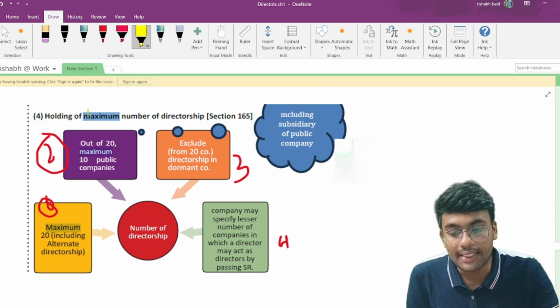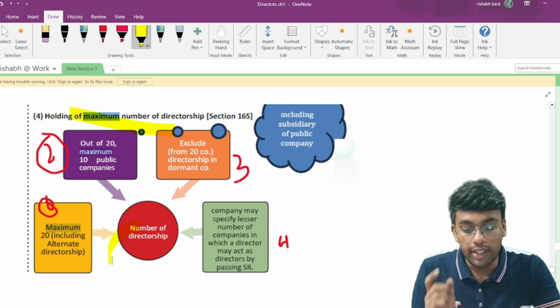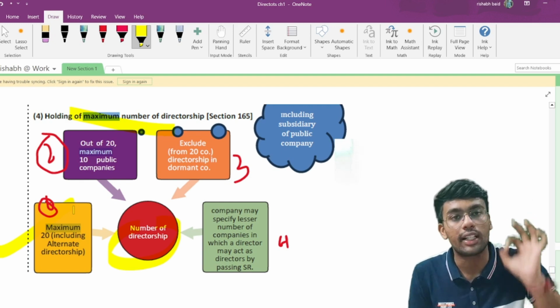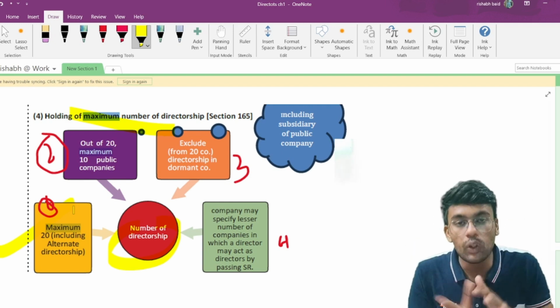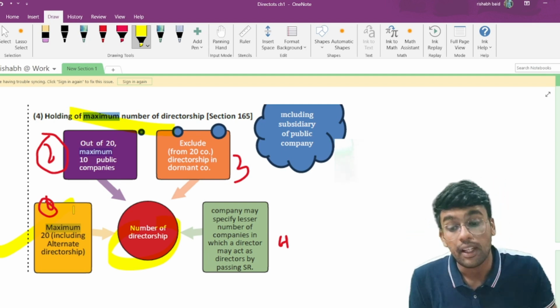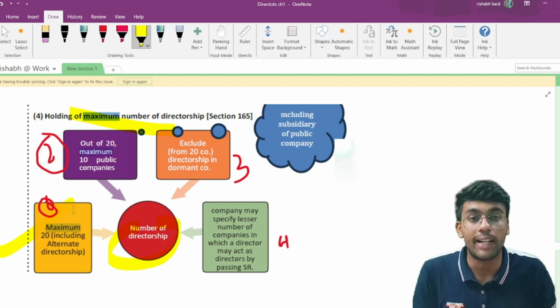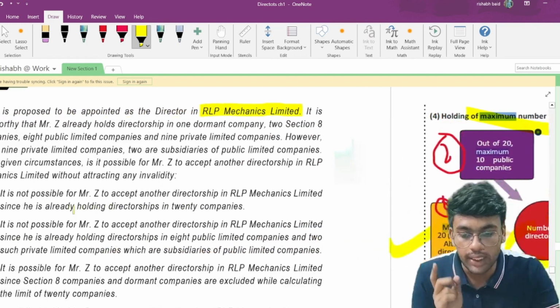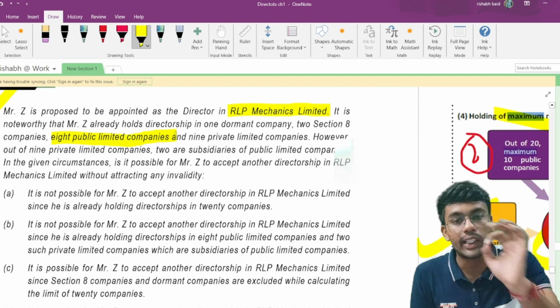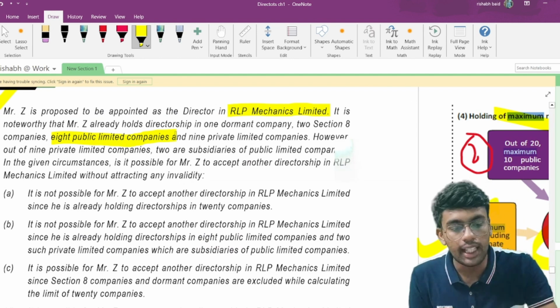Now, holding of maximum number of directorship. So maximum 20 directorships a director can hold, including alternate directorship. Matlab, maximum 20 he can hold. As of now, according to the question, he is also holding 20 directorships. Out of the 20, maximum 10 should be public. So here if you see, as of now, we have understood that 8 public limited companies are there. Out of 20, only 8 are there. So this is also within the limit.